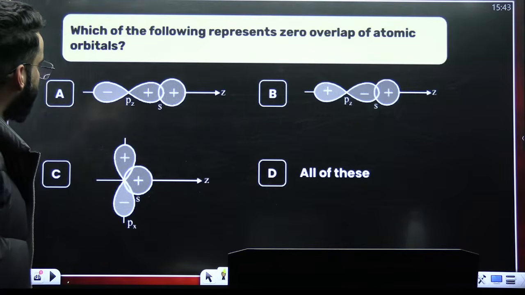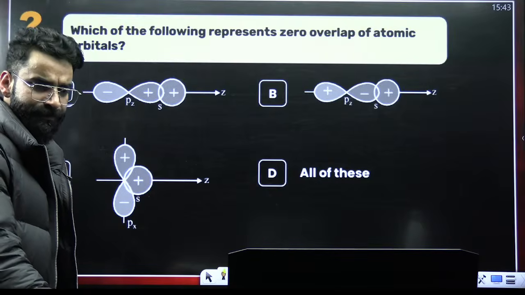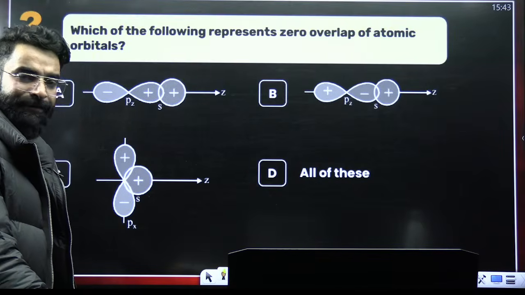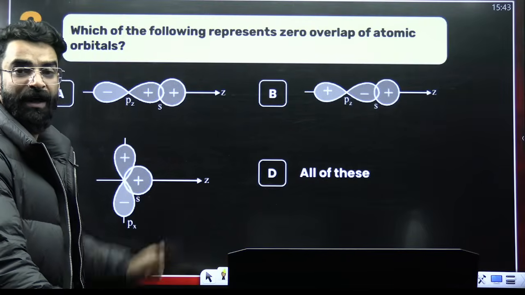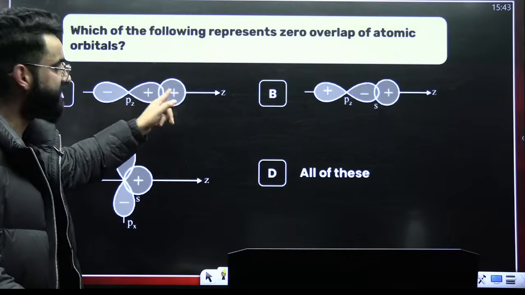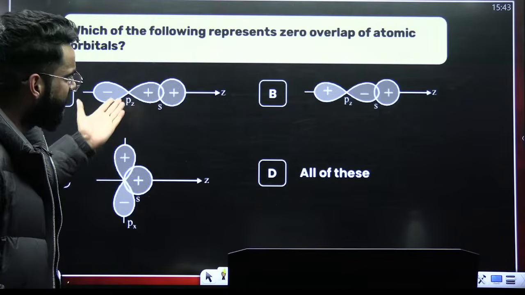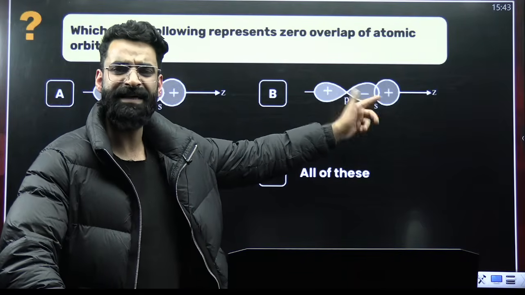Tell me the answer of this particular question. Which of the following represents the zero overlap? Where do you see the zero overlap exactly? See, over here, positive, positive. This is the positive overlap happening. This is first of all the head-on overlap, and at the same time, same sign on same side means positive overlap, right? The overlap is happening here. This is the negative overlap, positive, negative. Opposite sign on same side, this is negative overlap.